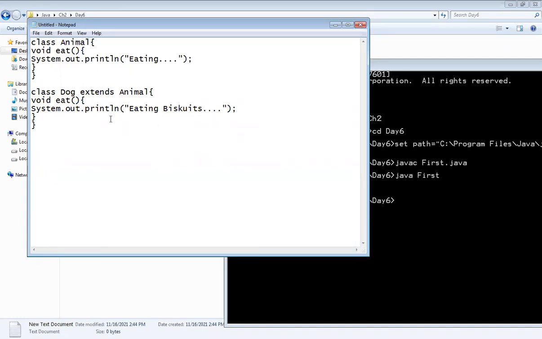Then I will add one more sentence in this. Otherwise, I will take a new method, void, because we have taken Dog here, so we can write bark also. So in the SOP statement, just write the process as barking.